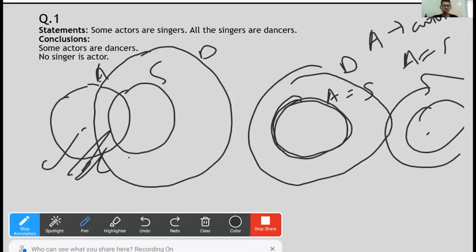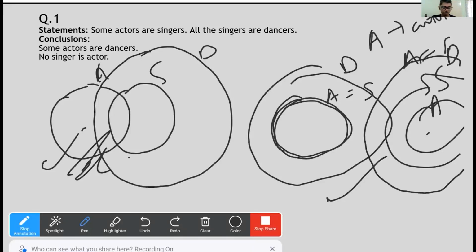All right. So again, this one works. This case, this Venn diagram also fits in. This Venn diagram is, let's see, right? Some actors are singers. So A is inside S, and then all singers are dancers. Something like this. Again, some actors are dancers, right? It fits in with one of the Venn diagrams, case 3. So this is also right. And similarly, we can prove that for the fourth Venn diagram. And using that, we can say that conclusion 1 fits in.